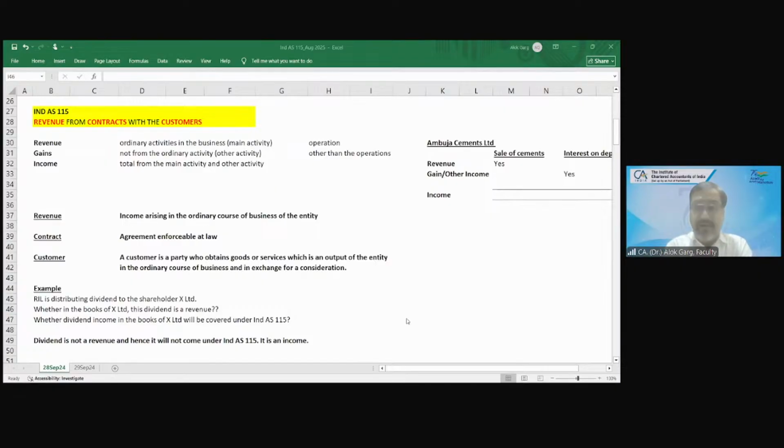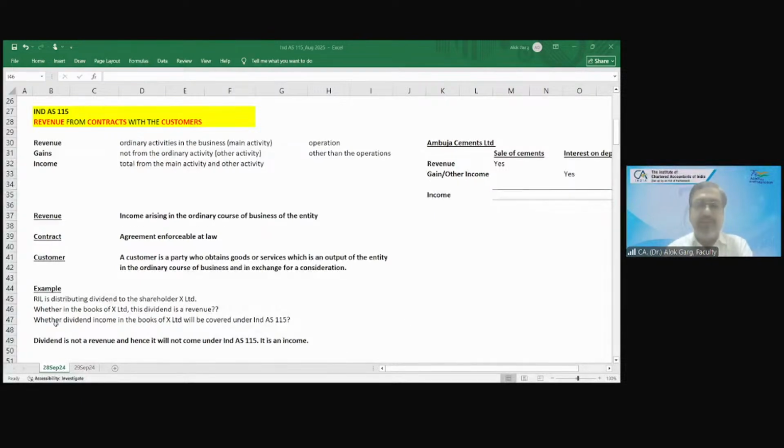No. Why is Reliance paying you dividend? Why is Reliance paying you consideration? Because you have invested in Reliance, right? You are not the vendor or supplier to Reliance. You are the shareholder of Reliance. So whatever money you are receiving from Reliance, it is not in the capacity of a vendor and customer relationship, right? That is why it is other income.